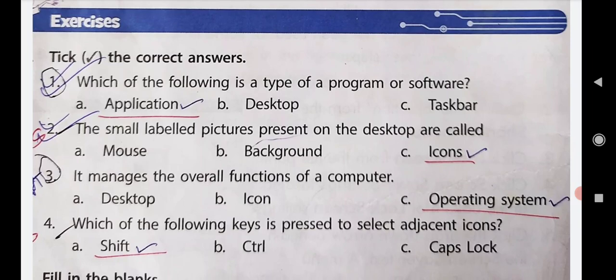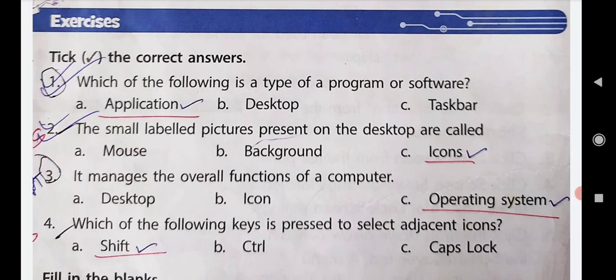Then come to the third. It manages the overall functions of a computer. Options are desktop, icon, operating system. What is the correct answer? Yes, it is operating system. Operating system manages the overall functions of a computer.